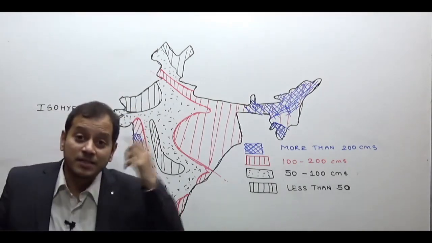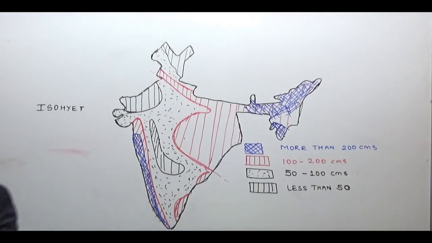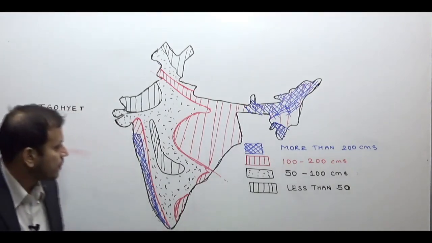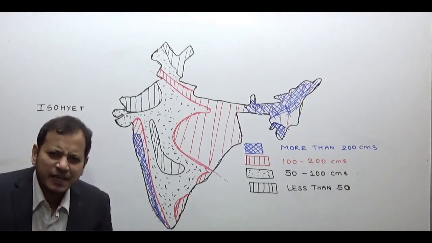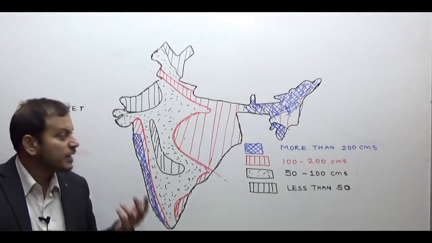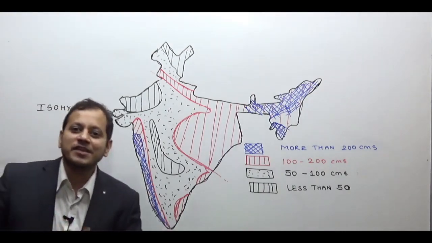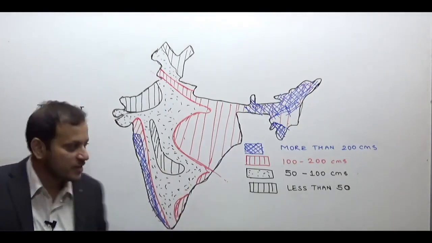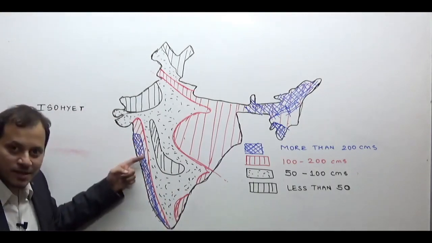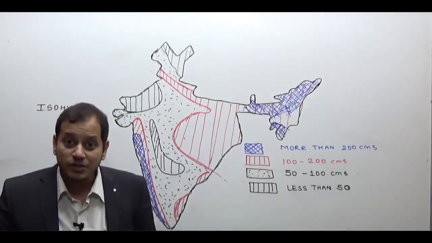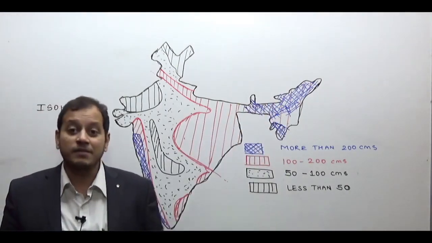Now let us apply this conceptual map to vegetation, to the natural vegetation in India. In the areas of very, very heavy rainfall, what do you get? More than 250 centimeters of rainfall, you get evergreen forest, the biodiversity rich forest of India. So where in India is there tropical evergreen forest? Along the western side of the Western Ghats, in the state of Kerala, and in northeastern India. In northeastern India, we have tropical evergreen forest.